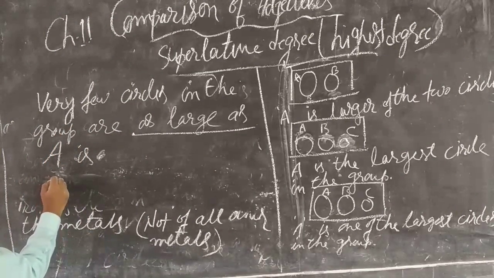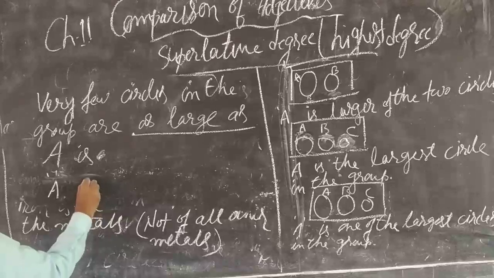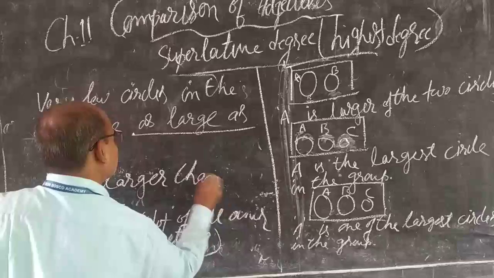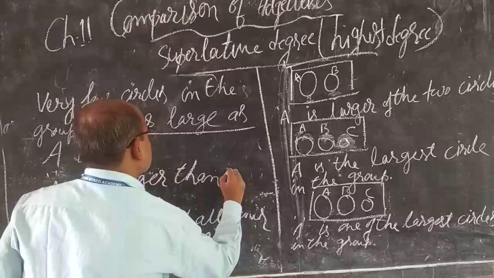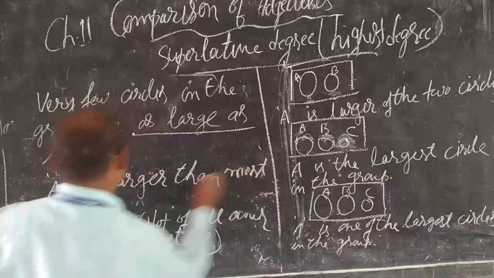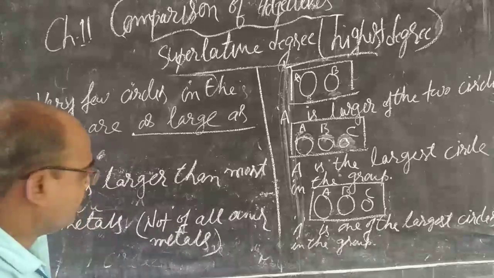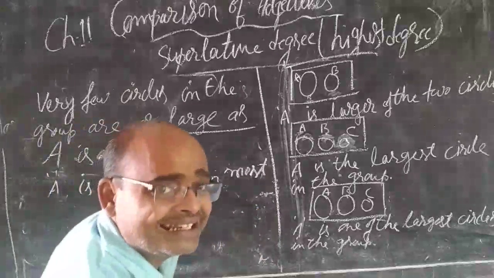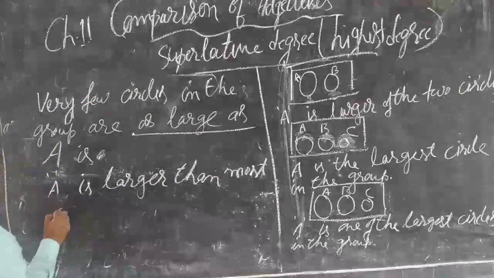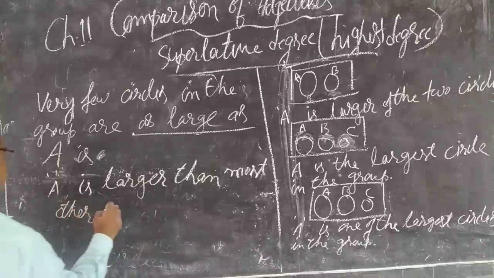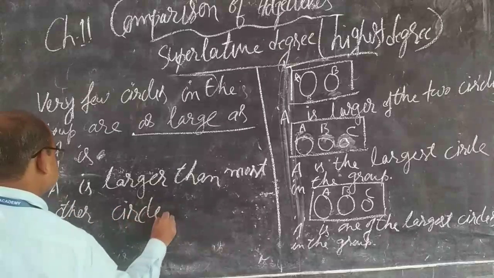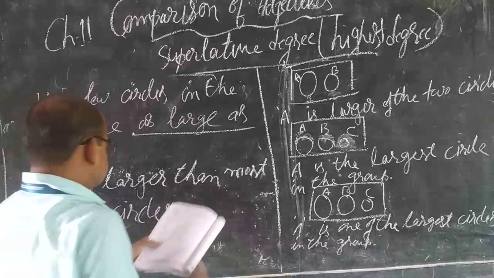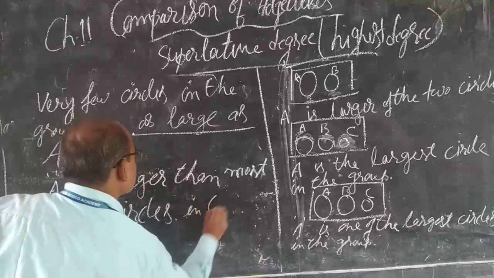How? A is larger than most other circles in the group.